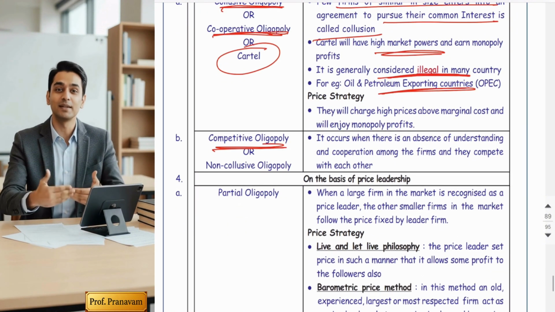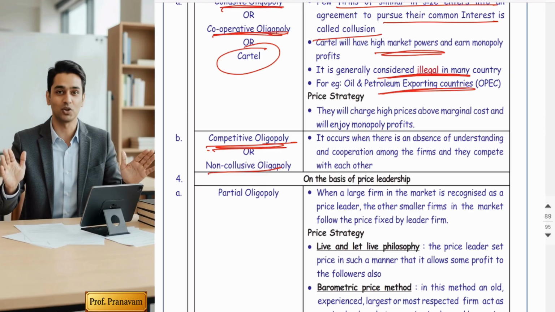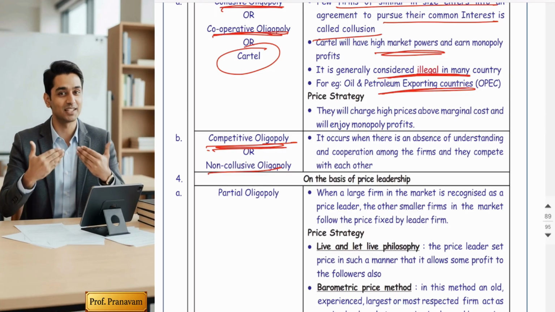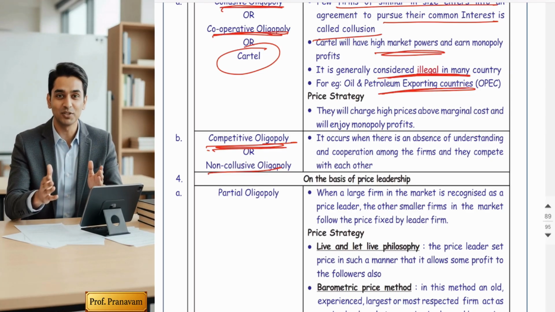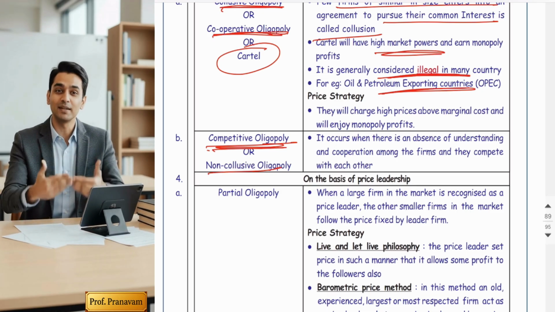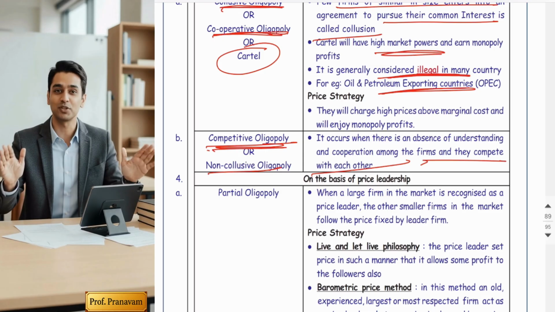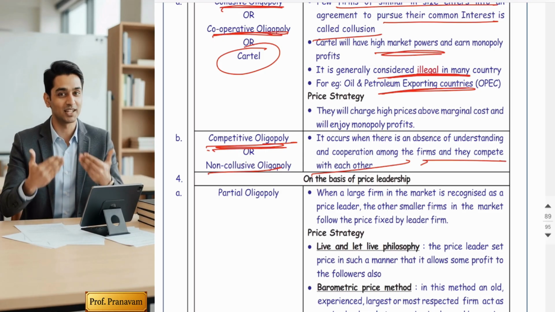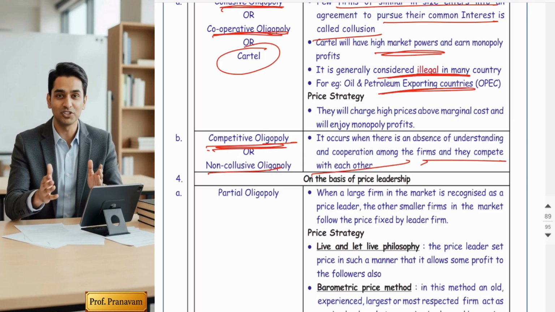The opposite of collusive is non-collusive, or I can say non-cooperative or competitive oligopoly. Friends, in this, firms compete independently. Price wars are common, meaning they are not cooperating with each other. They are competing. They are giving cutthroat competition to each other.